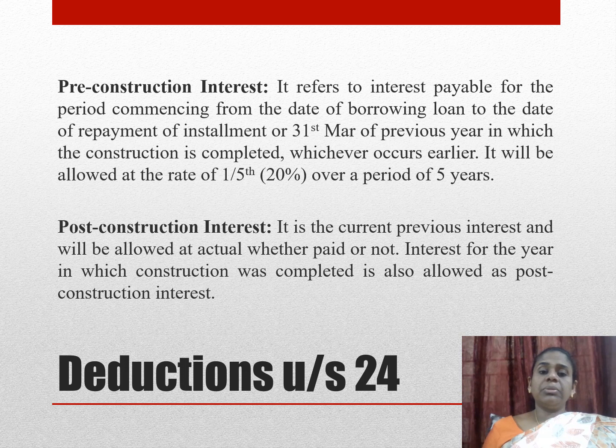So we were talking about what is pre- and post-construction. Pre-construction means the interest period starts from the day you borrow and ends either at your repayment time or your construction completion time. Whichever comes early, that period is considered as pre-construction interest. Of that amount, one-fifth you can claim up to 5 years continuously as a deduction. And post-construction means it is the interest every year that you compute annually.